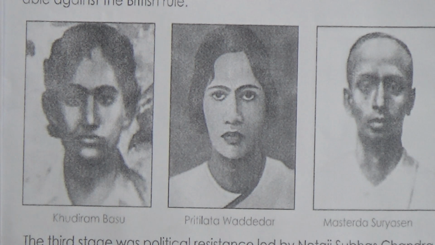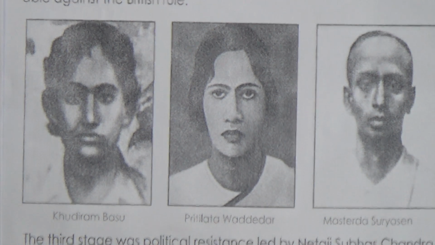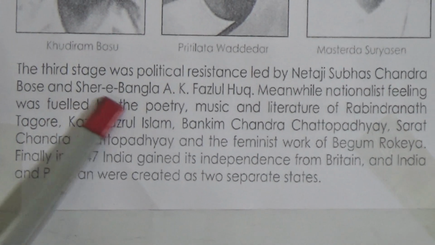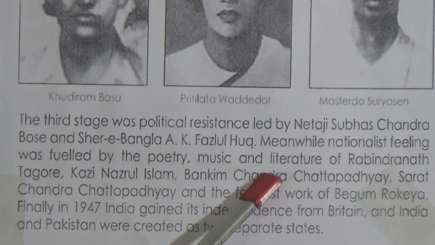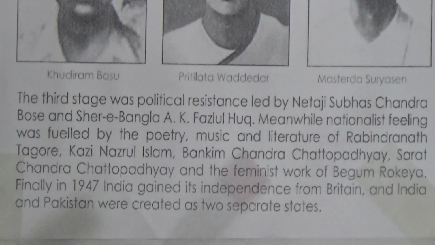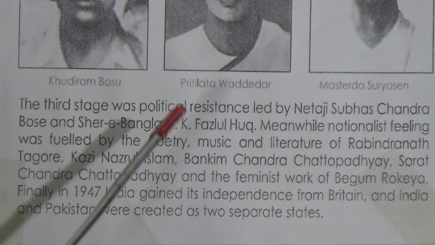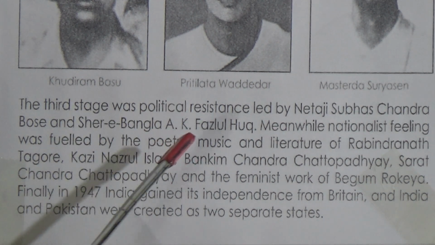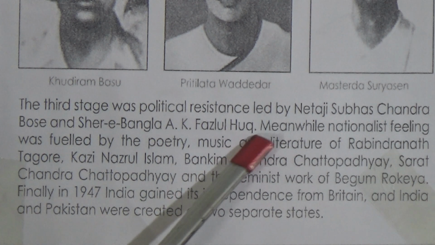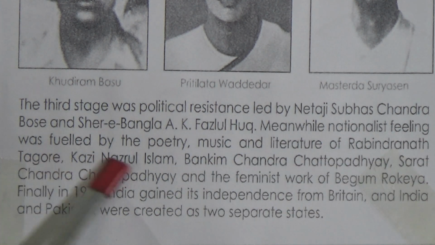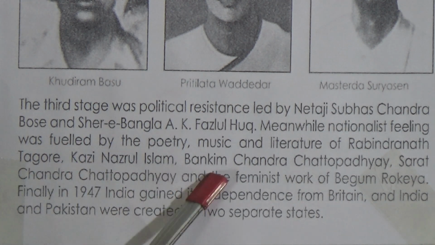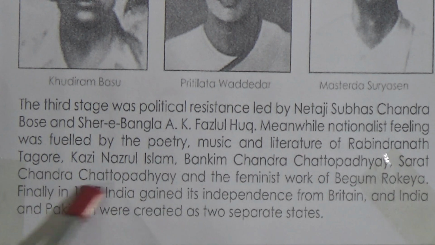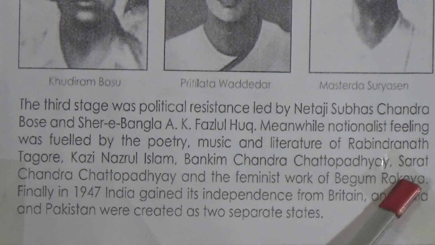And now the third stage. The third stage was political resistance led by Netaji Subhash Chandra Bose and Shere Bangla A.K. Fazlul Haq. They are the leaders of the National Congress Party and the All Indian Muslim League Party. Meanwhile, nationalist feeling was fueled by the poetry, music and literature of Rabindranath Tagore, Kazi Nazrul Islam, Bankim Chandra Chattopadhyay, Sharat Chandra Chattopadhyay and the feminist worker Begum Rokeya.